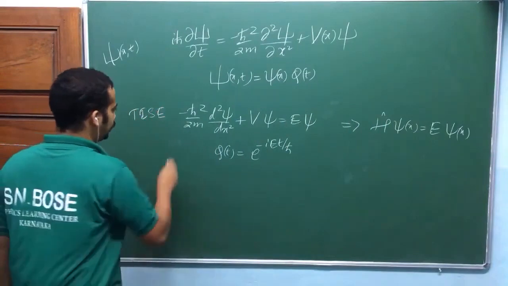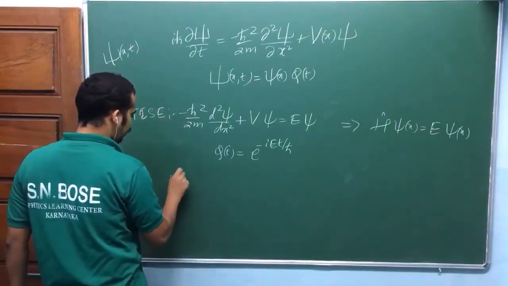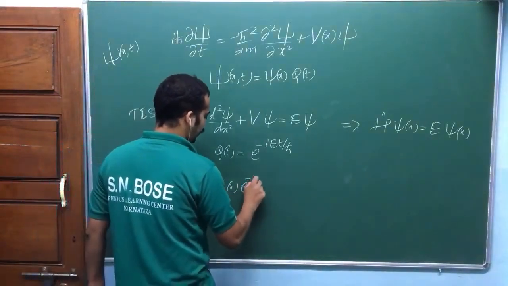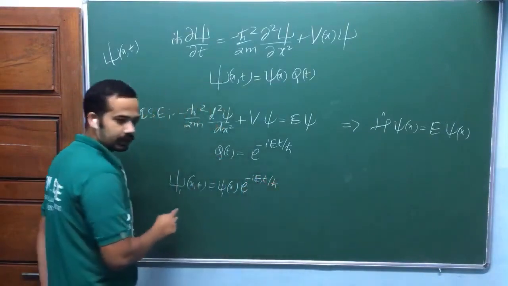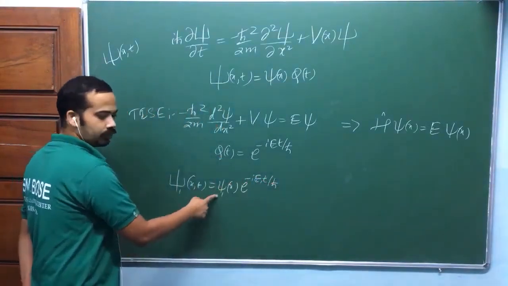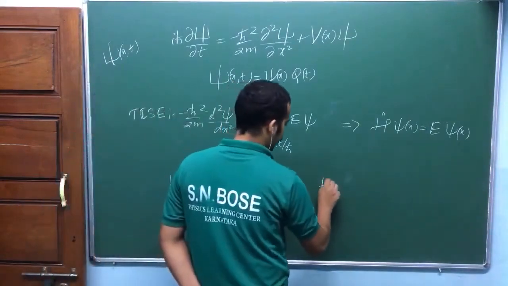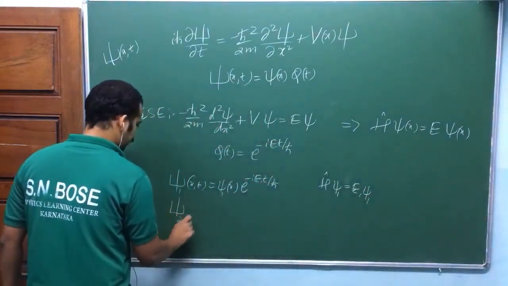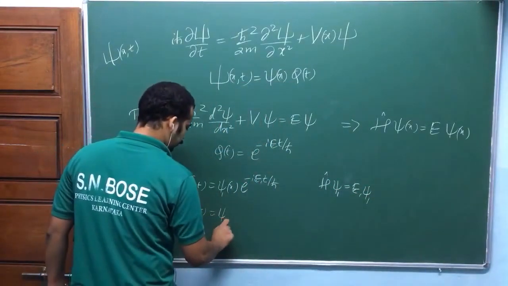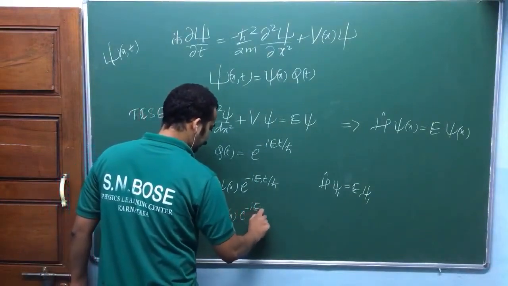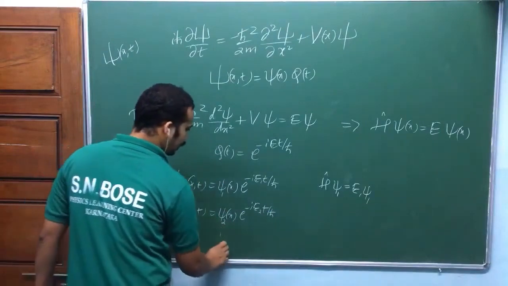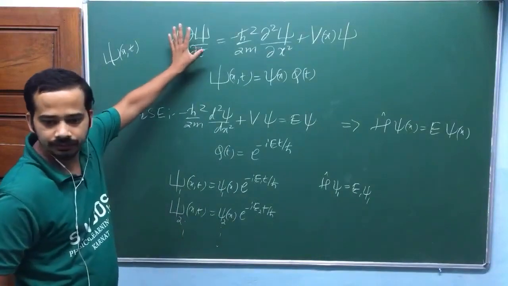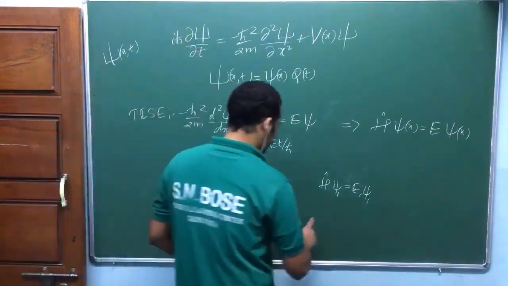time independent Schrodinger equation. Now again we may get psi 1 of x comma t is equal to psi 1 of x into e power minus i E1 t by h bar. Am I right? We get one eigenvalue, one eigenstate, isn't it? That means H cap into psi 1 is equal to E1 into psi 1. Similarly psi 2 x comma t is equal to psi 2 of x into e power minus i E2 t by h bar, and so on. These are all solutions of the same Schrodinger equation, a linear differential equation. That's why a linear combination is also a solution.